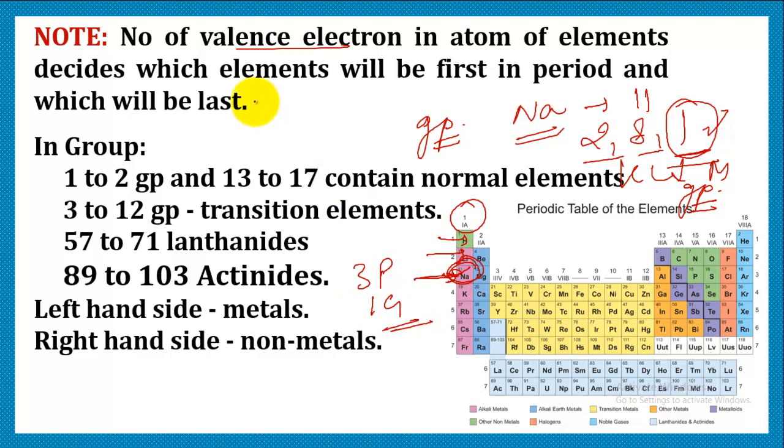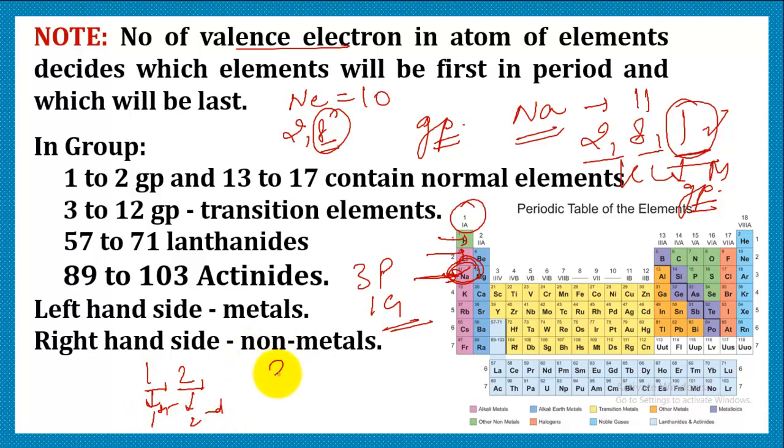Likewise, we can do this for other elements also. Let's take, say, neon. We know that the atomic number of neon is 10. So first you write the atomic number, then you write the configuration. Now you can see that the valence electrons are 8. The elements with 1 or 2 valence electrons are members of the first group and the second group.